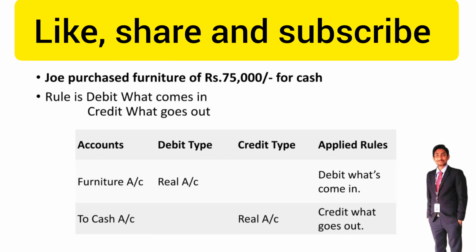Here we need to identify the two concepts. Joy purchased furniture. Furniture is an asset, so the furniture comes in, and cash is paid, so cash goes out. The entry is furniture account debit to cash account. Furniture is a real account and cash is a real account, because both are assets of a business. The furniture asset is coming in and the cash asset is going out. So this is the real account rule.